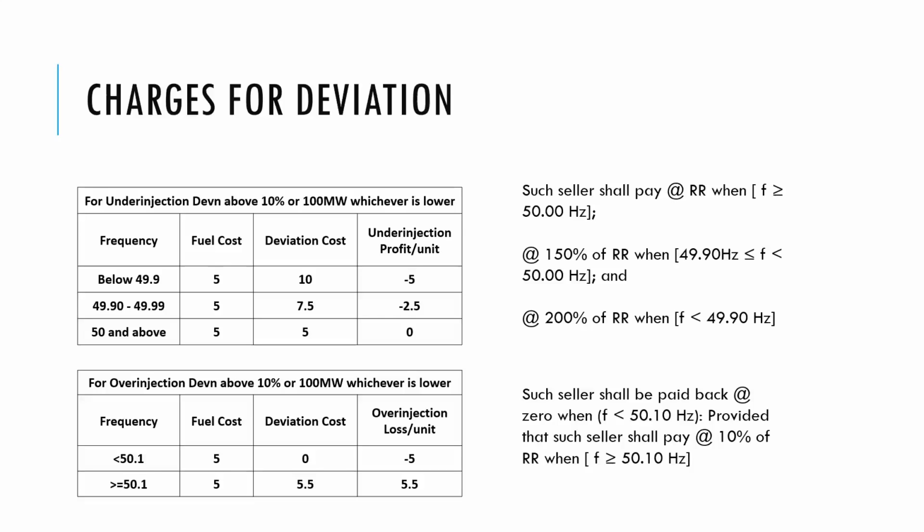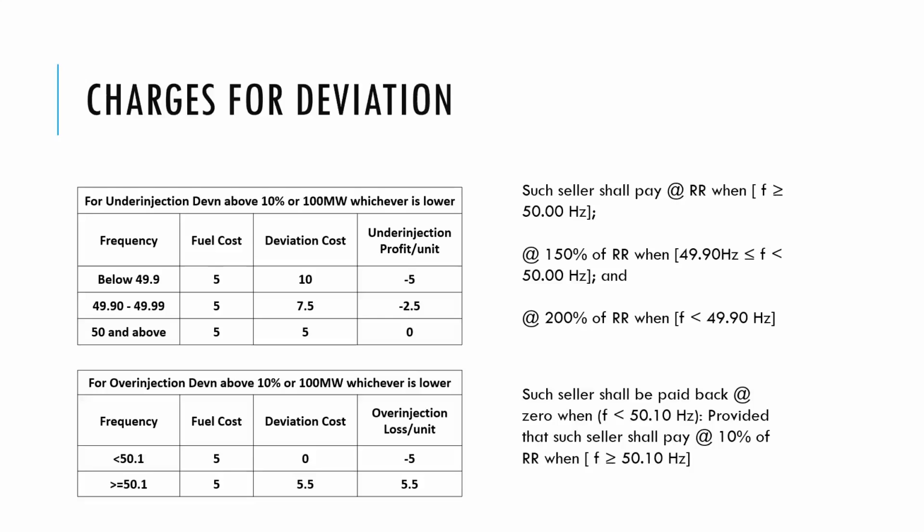You may not be penalized on that, but it would not be incentivized. So it's better that you should come within the scheduled generation or within the deviation margin of 10% or 100 megawatt, whichever is less. So let's take the examples one by one.